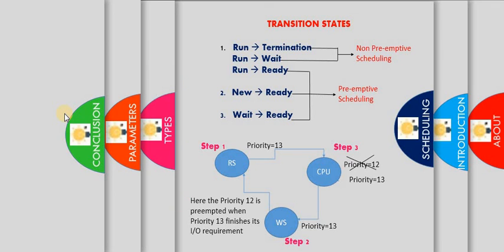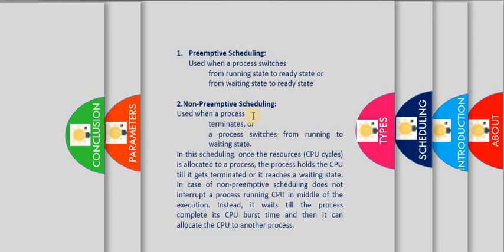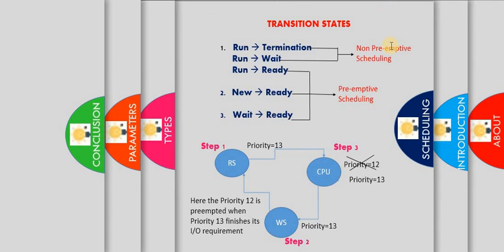These are the transition states. Depending upon these transition states, we may conclude the non-preemptive scheduling and the preemptive scheduling. These are the two types of scheduling. As we have seen, the preemptive schedulings are from run to ready state and waiting to ready state. Non-preemptive scheduling proceeds from termination, or from the running to the waiting state. You can read these things, but for simple understanding, we can easily say what the non-preemptive and the preemptive scheduling will do.